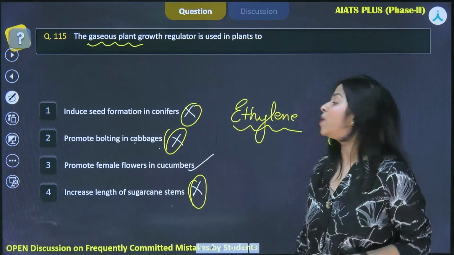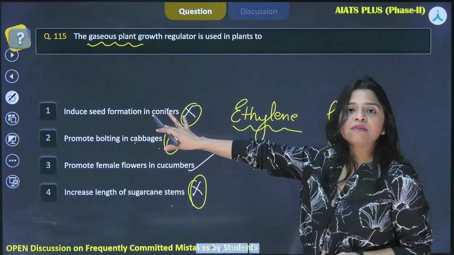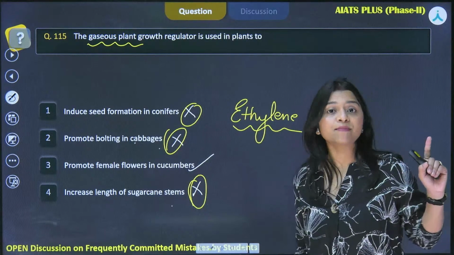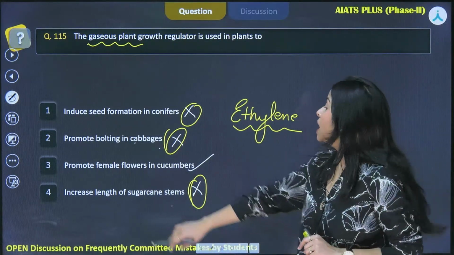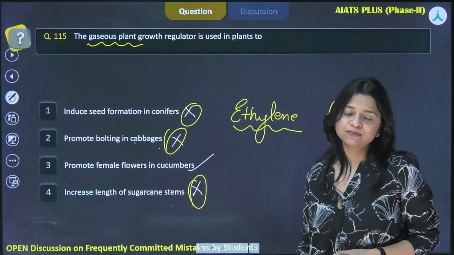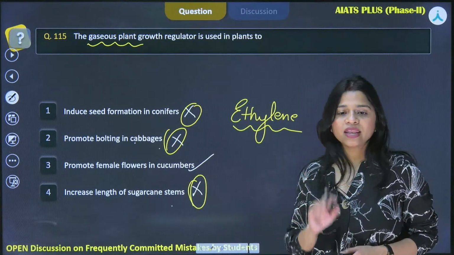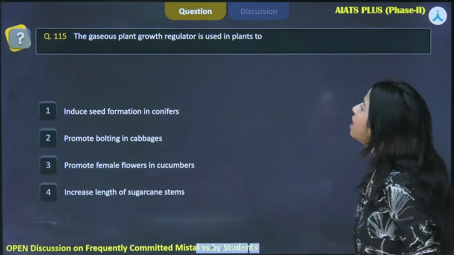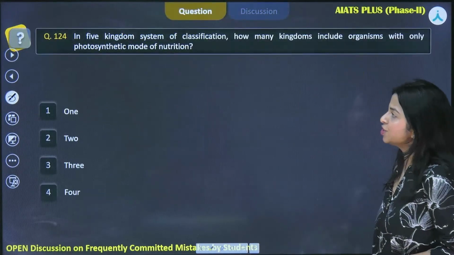They are responsible for inducing seed formation in conifers or promoting bolting in cabbages. I discussed the bolting process in the previous lecture with you. Increase length of sugarcane stems to increase the yield. Very good, Govinda. The correct answer is gibberellin. Okay, yes. Now moving on to the next question.